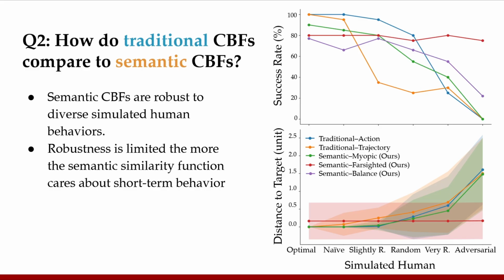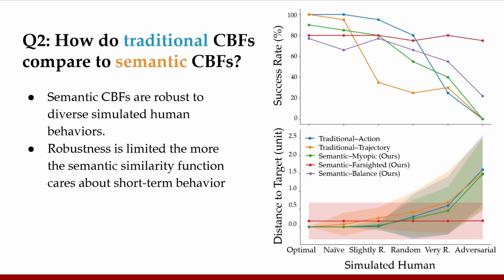We simulate 6 possible goal-directed human controllers that each share the same goal, but vary with respect to how well they achieve this goal, decreasing in optimality over the x-axis. We find that as the nominal policy decreases in optimality, the traditional control barrier function has a harder time aligning with the specified goal.